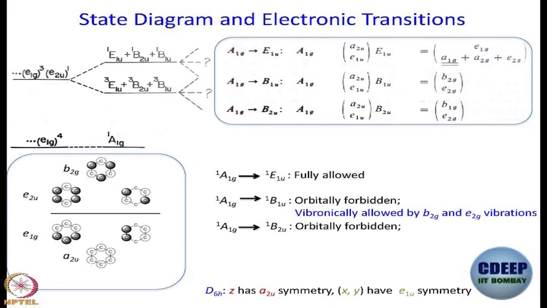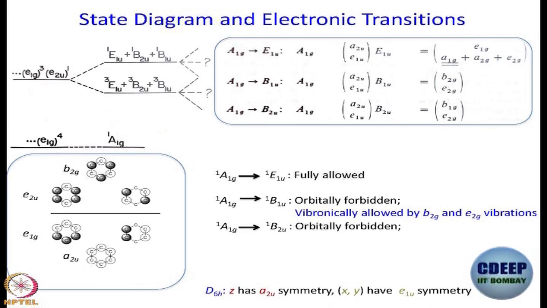Then we talked about a HOMO to LUMO transition. One electron goes from the highest occupied pi bonding orbital to the lowest energy erstwhile unoccupied pi star orbital. We do that in the language of symmetry. The transition is from an E1G orbital to an E2U orbital.